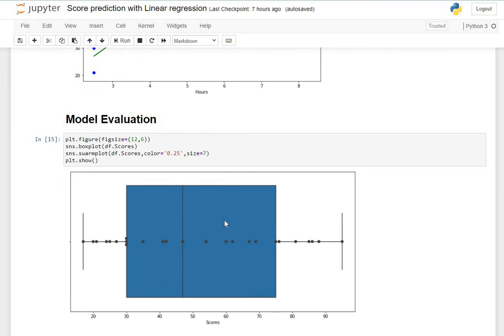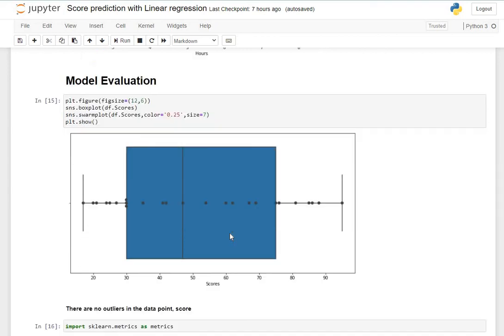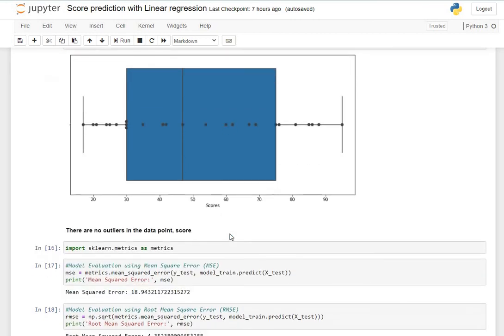And if we draw a box plot for each variable, we see that there are no outliers. That means all the data points are within the whiskers.